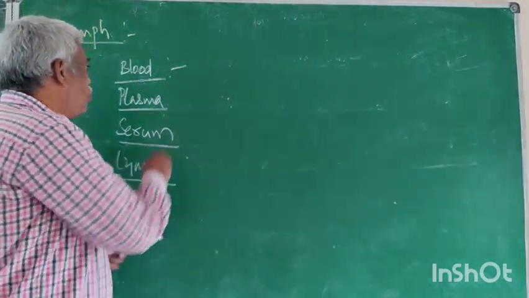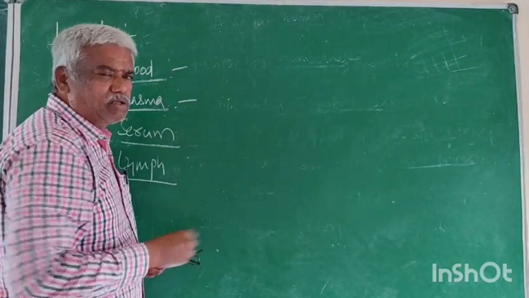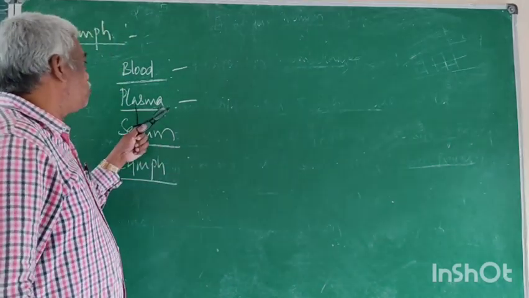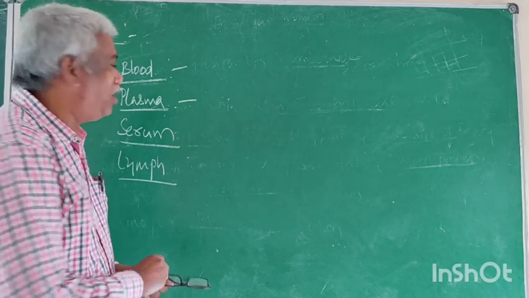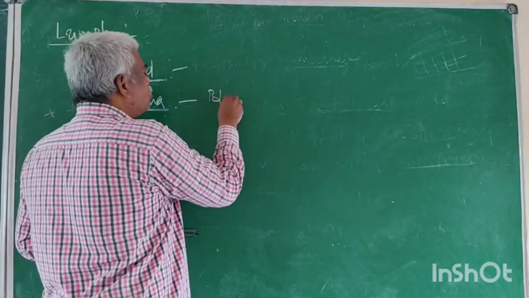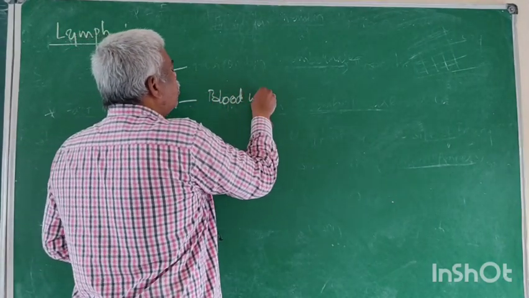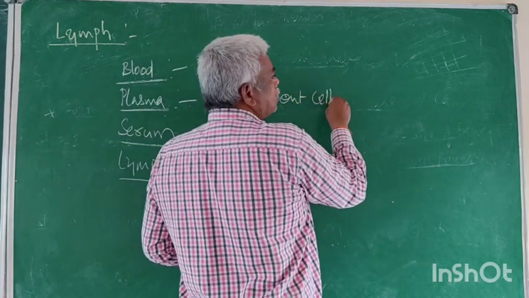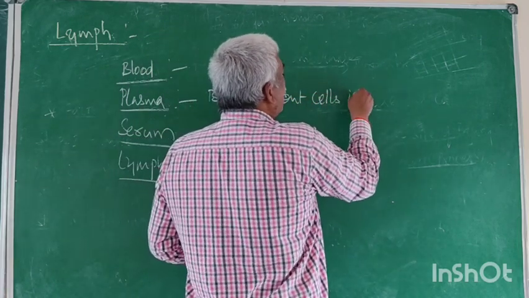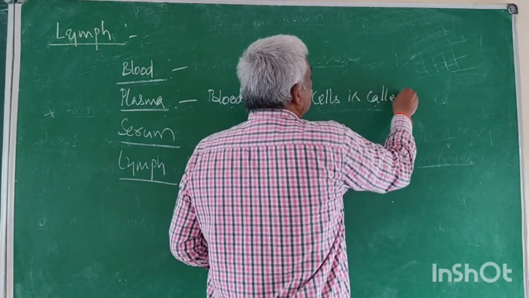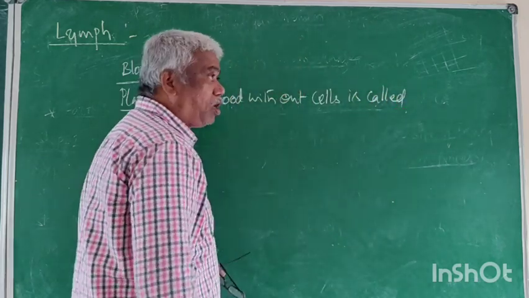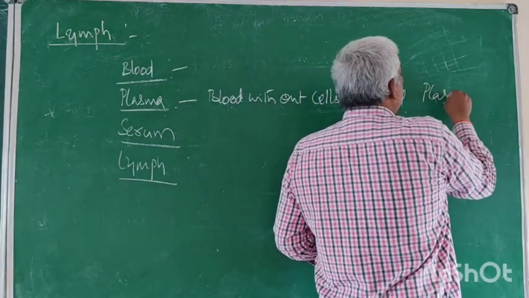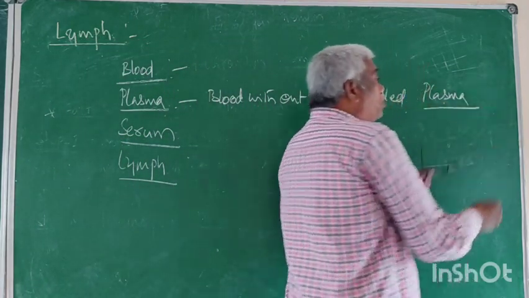Now what is plasma? Simple. Blood without cells is called plasma. Now come to this plasma.